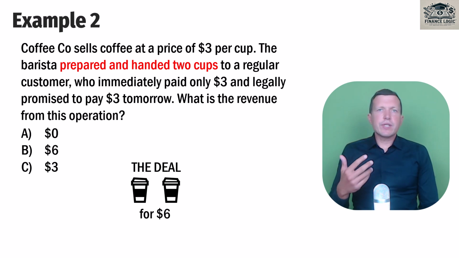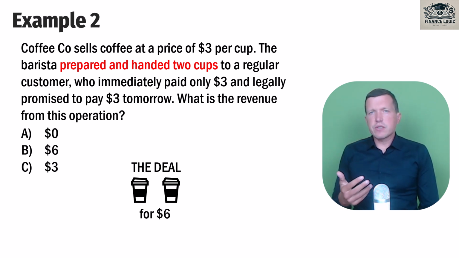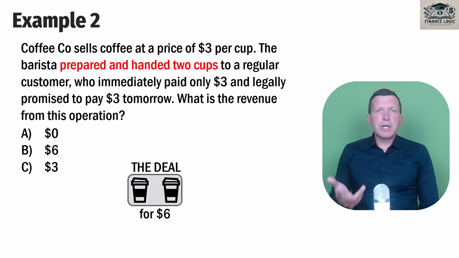So we, as a company that sells coffee, have done everything to make our customer happy. We have completed our deal from our side. And now we get $3 and we have the legal right to require future payment of the remaining balance of another $3. So in this case, as example number 1, the answer is B.